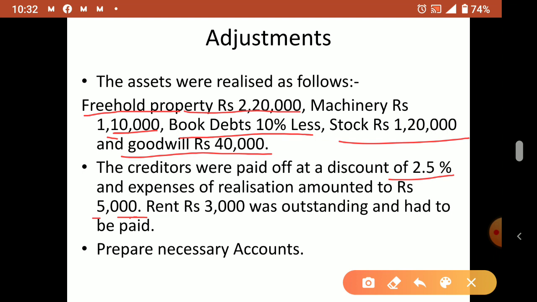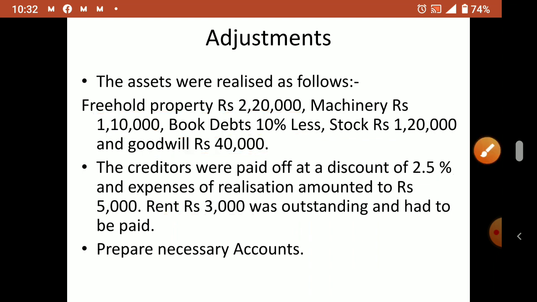So rent rupees 3,000 was outstanding and had to be paid. Maybe the building rent, they have not paid it, so now that also outstanding we have to pay. So rent outstanding 3,000. Okay, prepare necessary accounts.